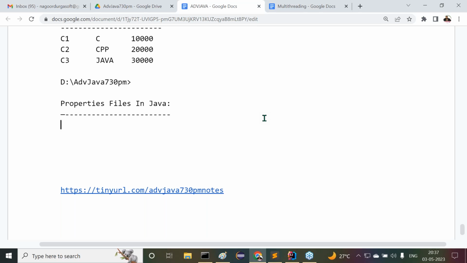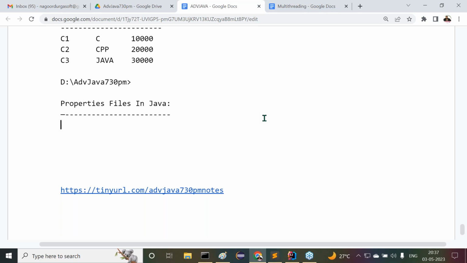For example, if I want to connect with the database from a Java application, I require 4 parameters. What are these 4 parameters? First one is the driver class name. Second one is the driver URL.